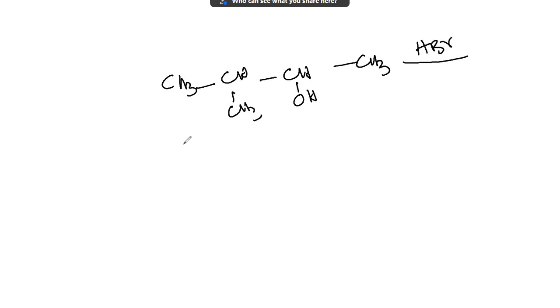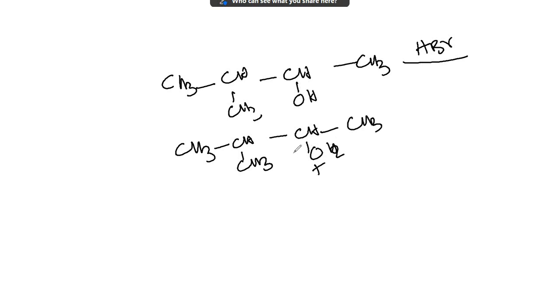See what is here, HBr. It will be protonated, forming what? Forming this.